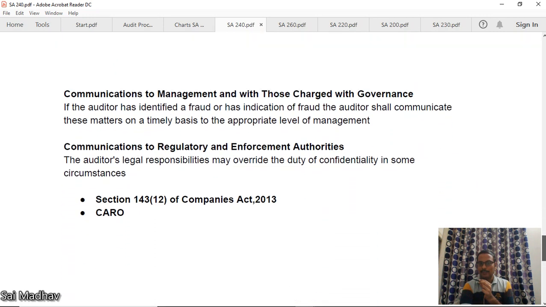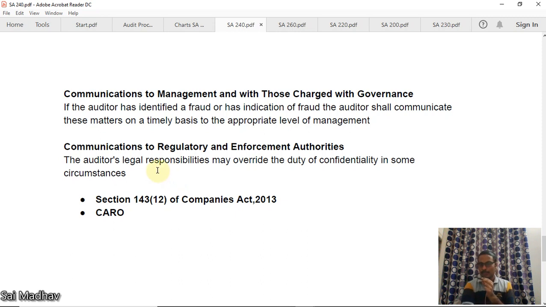Communications to management and with TCWG. If the auditor has identified a fraud or has indication of fraud, the auditor shall communicate these matters on a timely basis to the appropriate level of management. Now, communications to regulatory and enforcement authorities. The auditor's legal responsibilities may override the duty of confidentiality in some circumstances. The client's information should not be disclosed to anyone, but sometimes there will be exceptions.